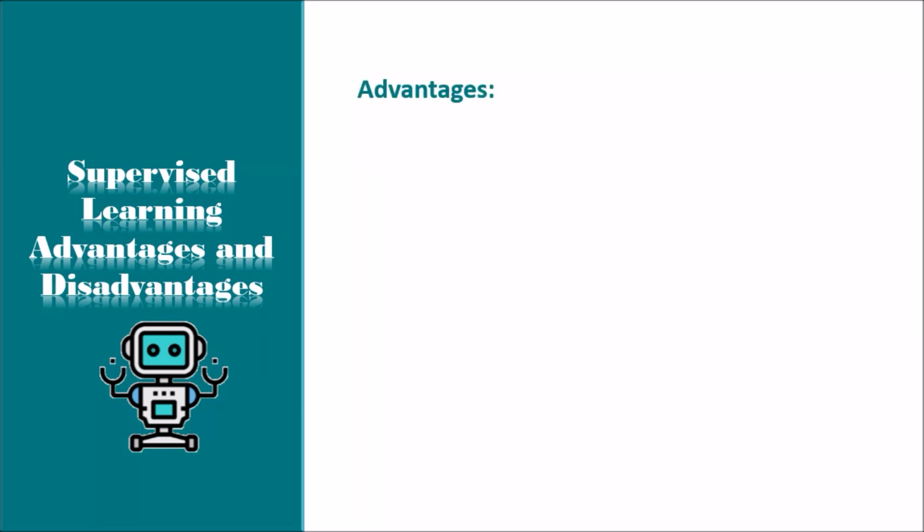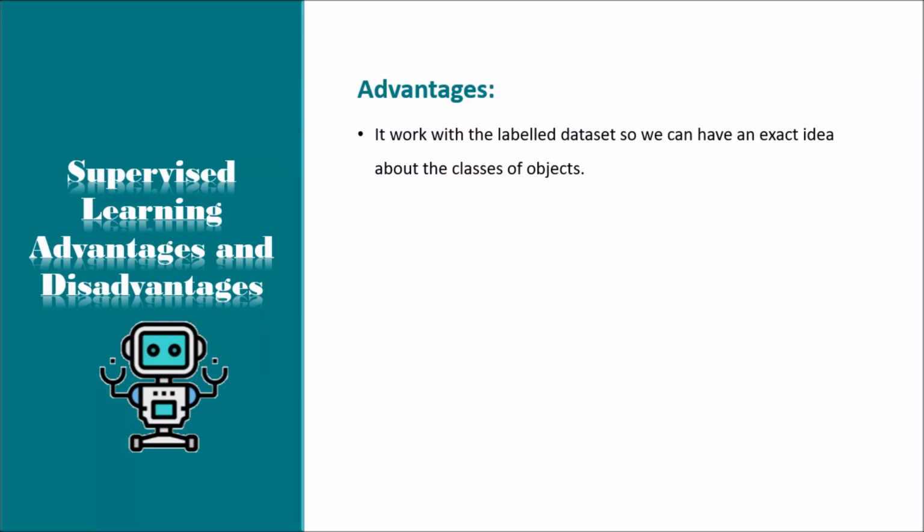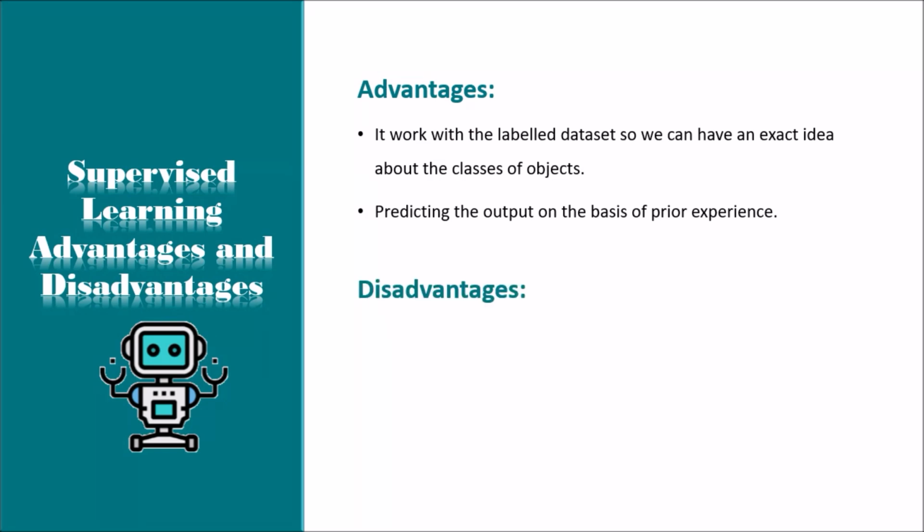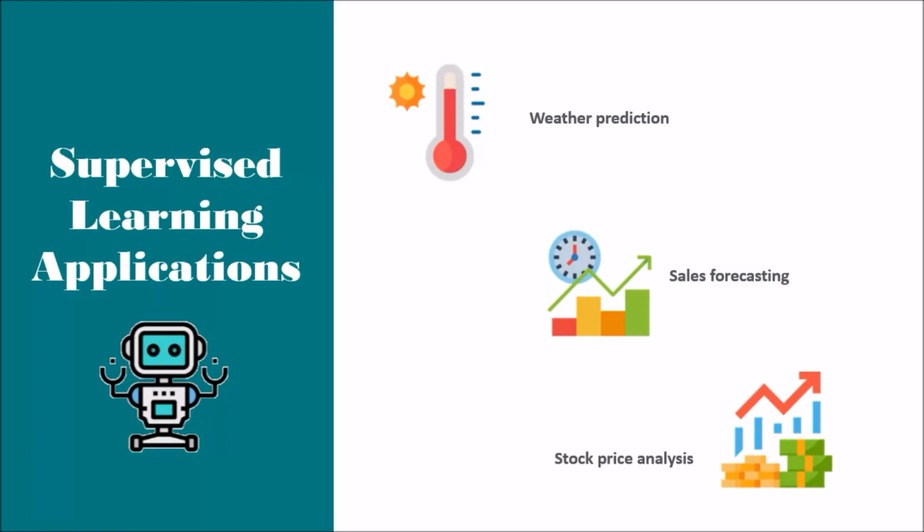Next, we are going to discuss advantages and disadvantages of supervised learning. Advantages: since supervised learning works with the labeled dataset, we can have an exact idea about the classes of objects. These algorithms are helpful in predicting the output on the basis of prior experience. Disadvantages: these algorithms are not able to solve complex tasks. It may predict the wrong output if the test data is different from the training data. It requires lots of computational time to train the algorithm. Next, a few of the top supervised learning applications are weather prediction, sales forecasting, stock price analysis.